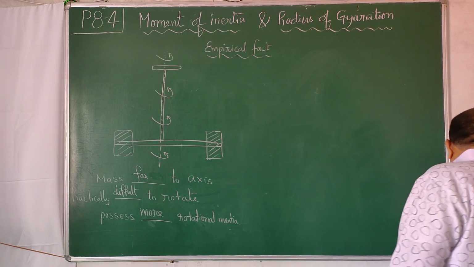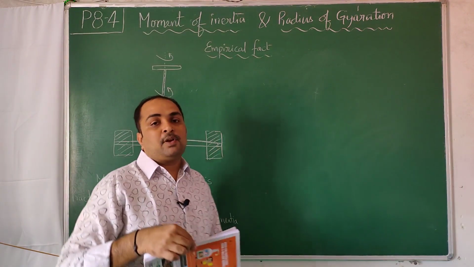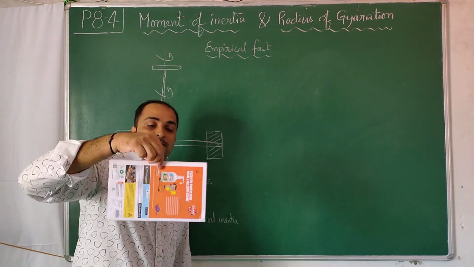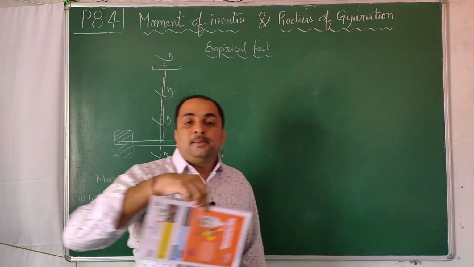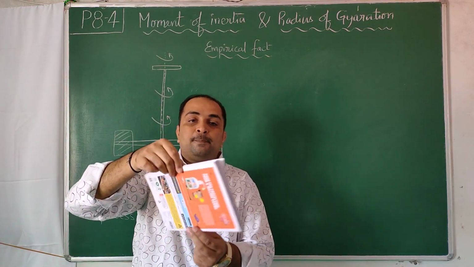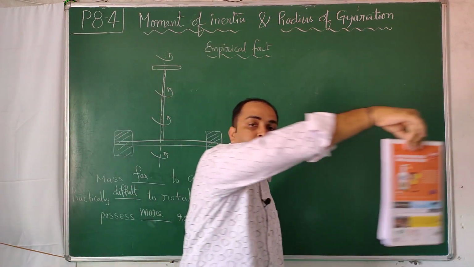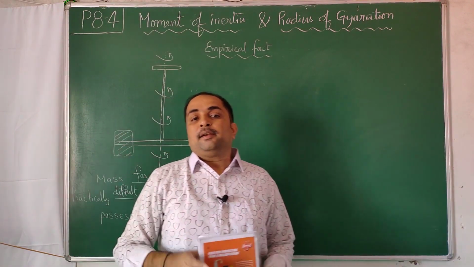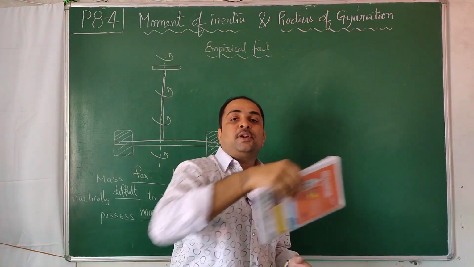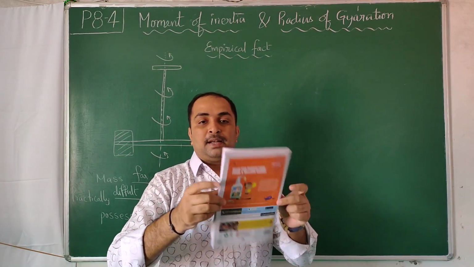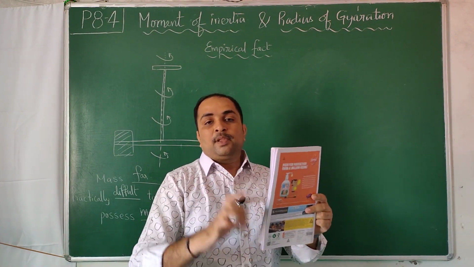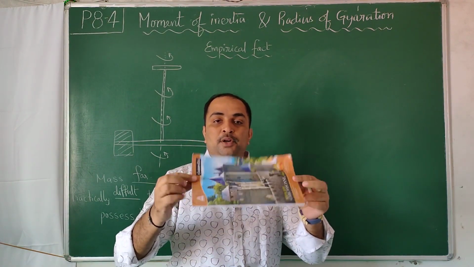In another way, also related to translation and rotation, I can tell one more thing. If you hold an object like a suitcase and walk like this, translation you are doing, then where the mass is present is unimportant. Similarly, if you hold it like this and walk, there is no difference with respect to mass. This is say 200 grams. Like this you translate, or like this you translate, there is no difference. But if you rotate the 200 grams about one axis, such that 100 grams and 100 grams are distributed one way from the axis, and 100 grams and 100 grams are distributed one way from the axis.